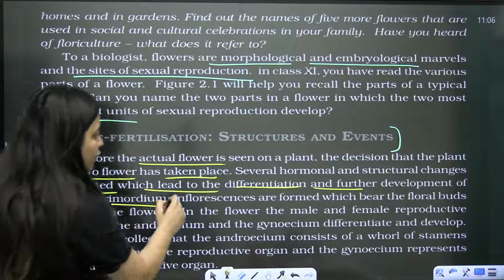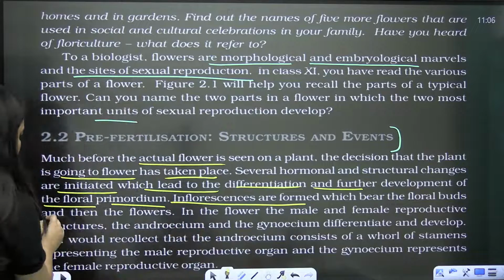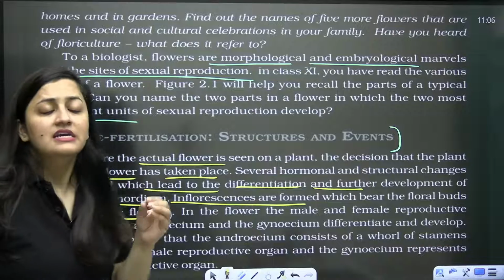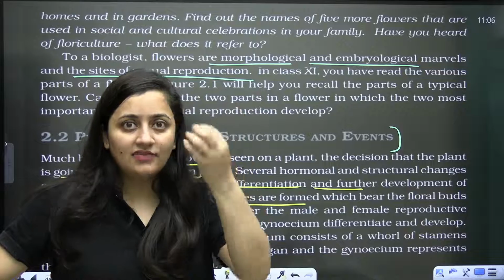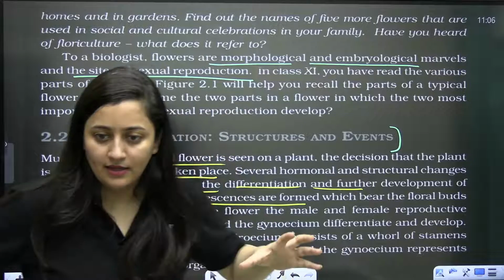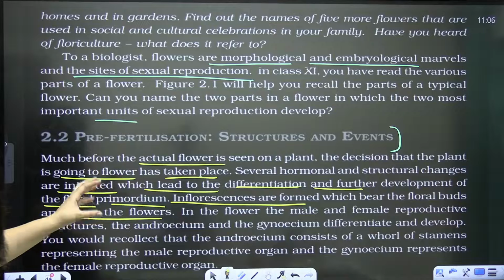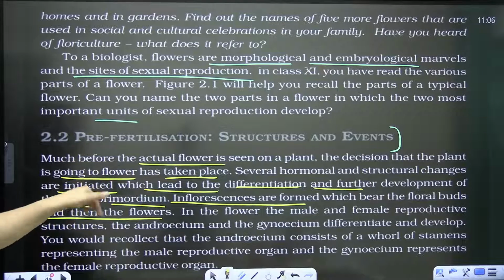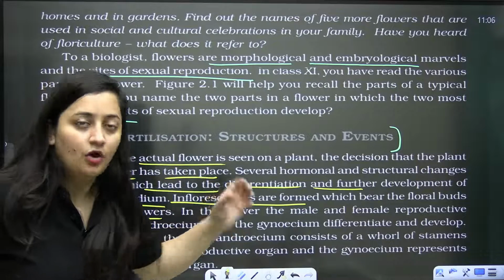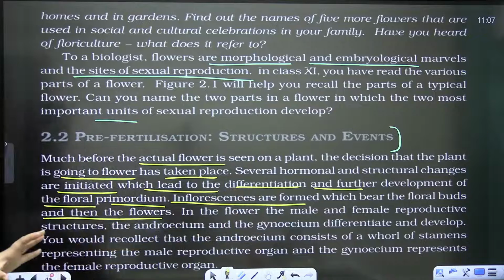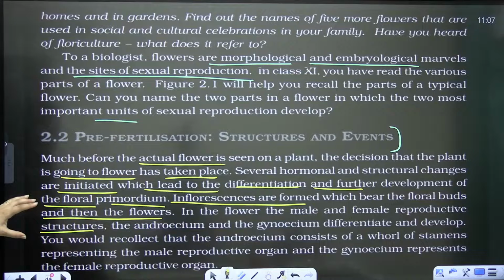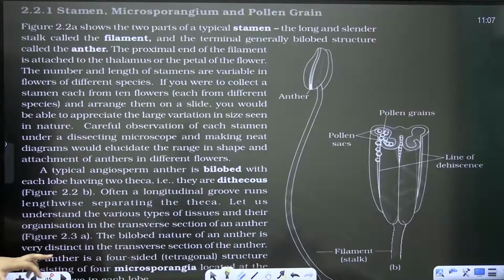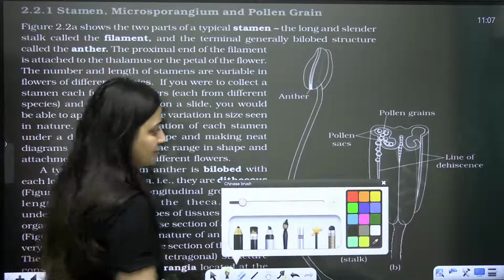So you know that inflorescences are formed which bear the floral buds and then the flowers. What is inflorescence? Right, a group of flowers. You know that we have all that floral axis and everything. I don't think that I need to explain it. So inflorescence, hope you remember, is a group of flowers, or you can say the arrangement of flowers on the floral axis is also the inflorescence. Clear, bache? So male and female reproductive structures are there in a flower. Androecium and gynoecium will differentiate and develop, and that's the diagram that I'm talking about.